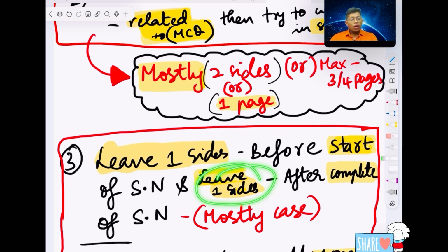I will say leave one side after completing this. The reason for leaving one more page is that one side will not be enough for making everything. In future, if you are writing a mock test at the last, at that time you should have a little bit of space for writing some important mistakes that you should analyze and make. Finally, these are the mistakes I am doing now. This is the thing I should analyze and try to make questions and write in the last.